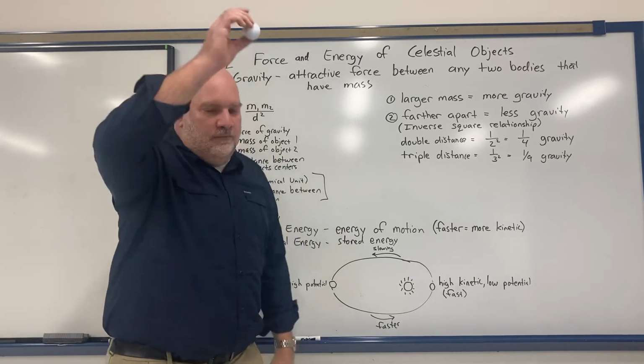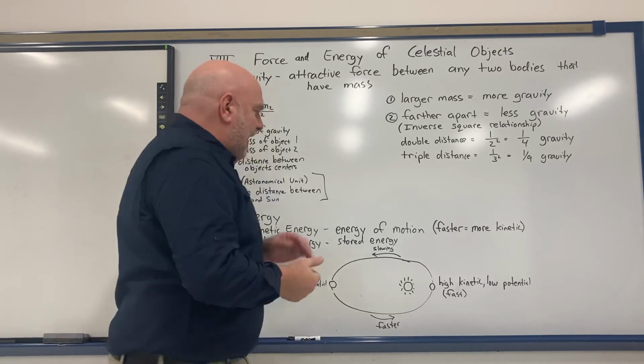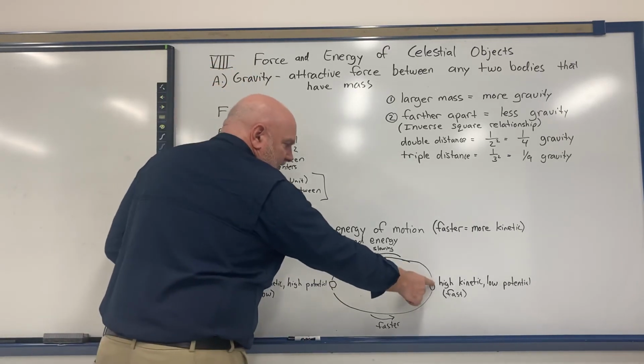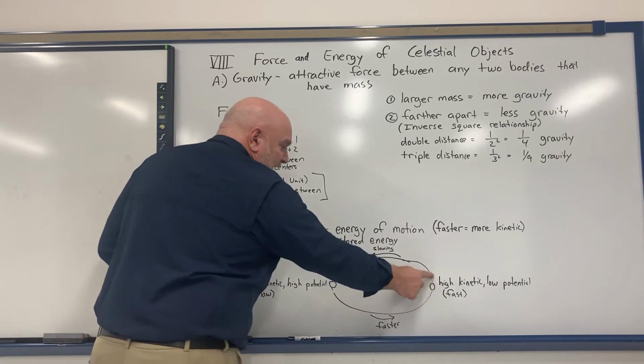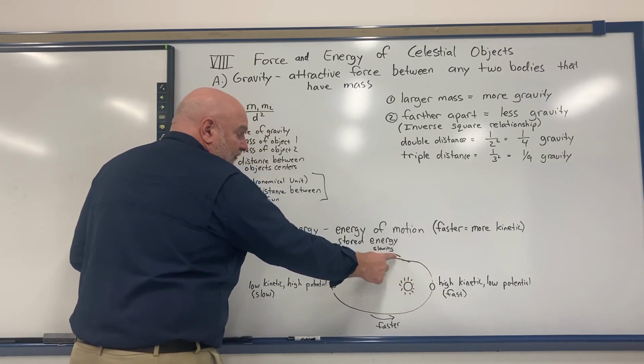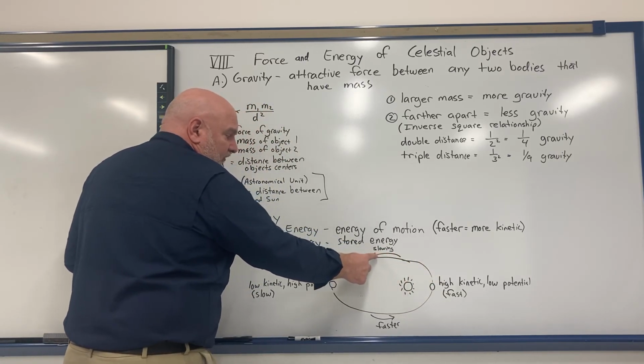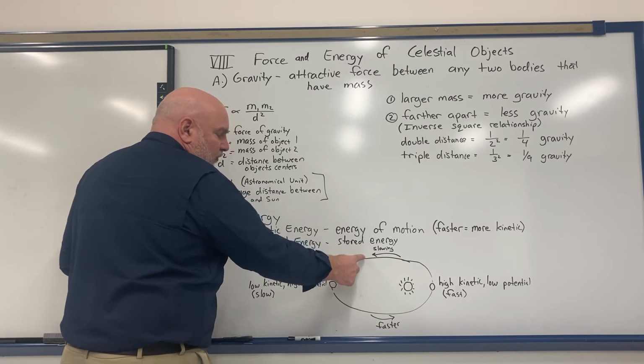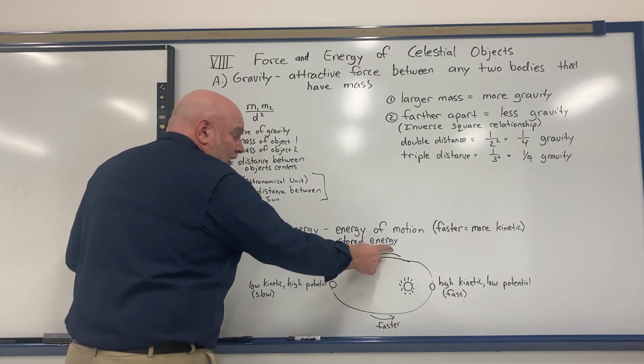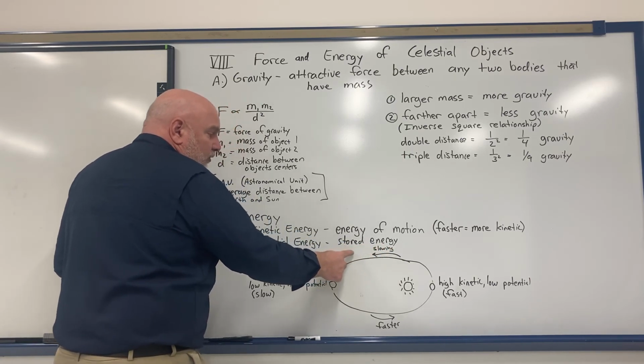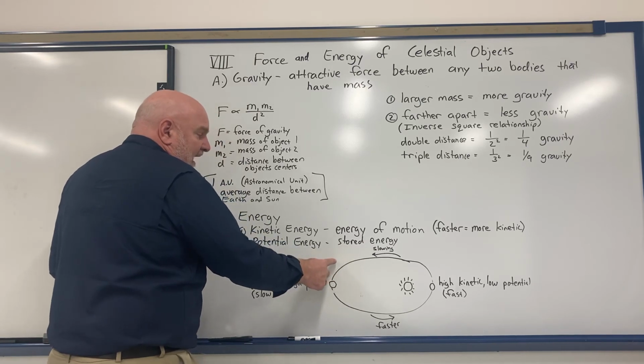Now, the ball bouncing back up is like this right here. It starts off really fast, but then as the ball is bouncing up, it's going slower. Well, same thing here. As the planet's moving farther away from the sun, it's slowing down, so it's losing kinetic energy, but as it's getting farther away from the sun, it's gaining potential.